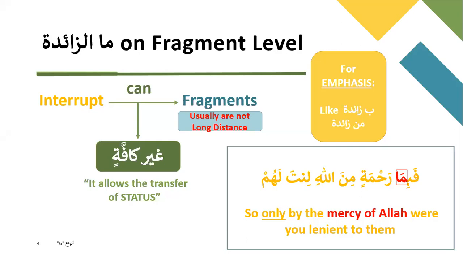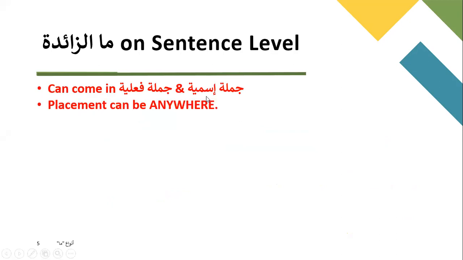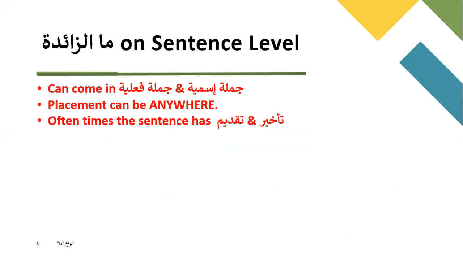So let's look at ma zaida on sentence level. Fragment level we've already done. So on sentence level, it can come in jumla fi'liya and jumla ismiya both. It can be placed anywhere in the sentence. And oftentimes the sentence is not following the regular structure. Usually you will see the mutalik bil khabar or mutalik bil fail coming in the beginning. You will see maful coming somewhere before it. So you will see some sort of irregular structure in the sentence.